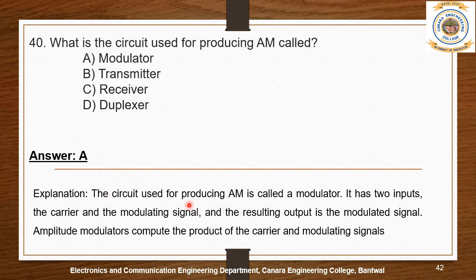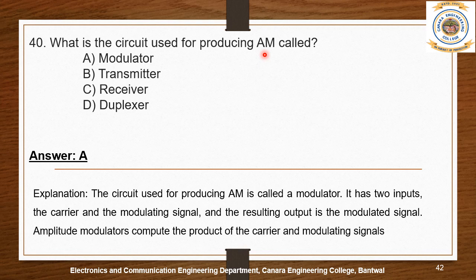The circuit used for producing amplitude modulation is called a modulator. It has two inputs, the carrier and the modulating signal, and the resulting output is the modulated signal. The amplitude modulator computes the product of the carrier and modulating signal. AM stands for amplitude modulation.